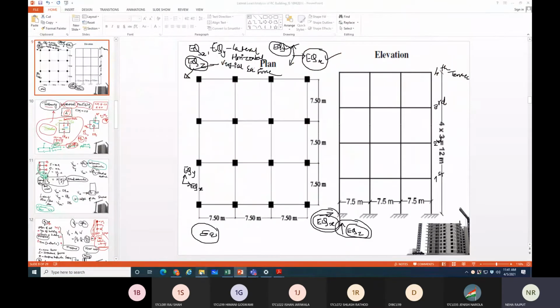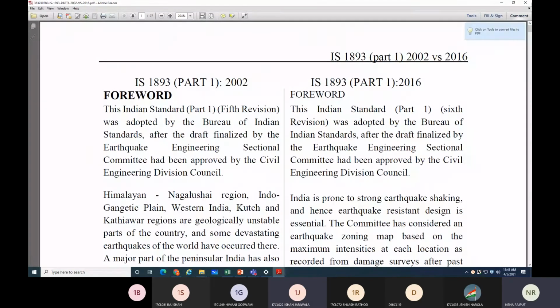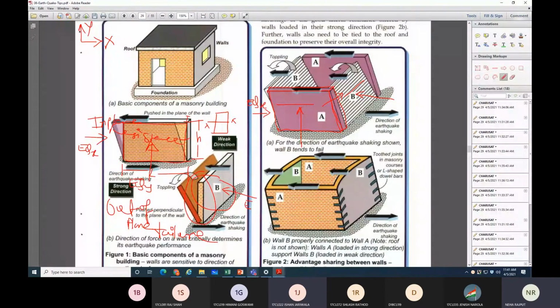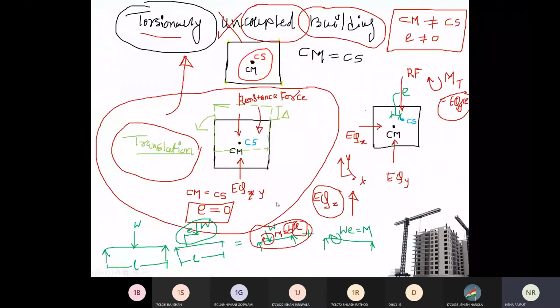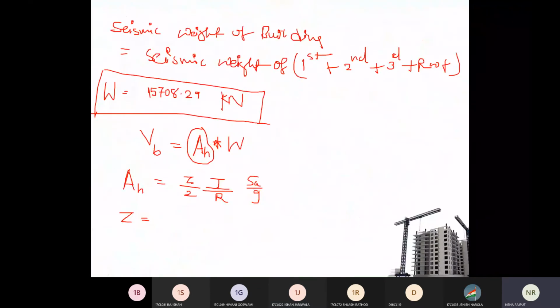Is the zone factor value directly given or not? Zone 3, ma'am, that means 0.16 will come. Zone 3. Okay. So 0.16 for zone 3.